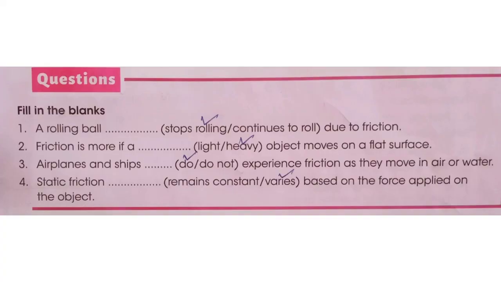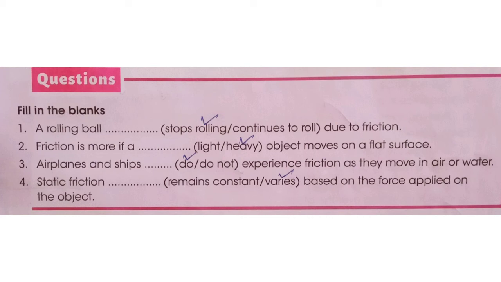Okay. Listen children. Now we can do the exercise. Take a book, page number 47. Fill in the blanks. Question number 1. A rolling ball dash due to friction. Answer is stops rolling. Second question. Friction is more if a dash object moves on a flat surface. Answer is heavy.